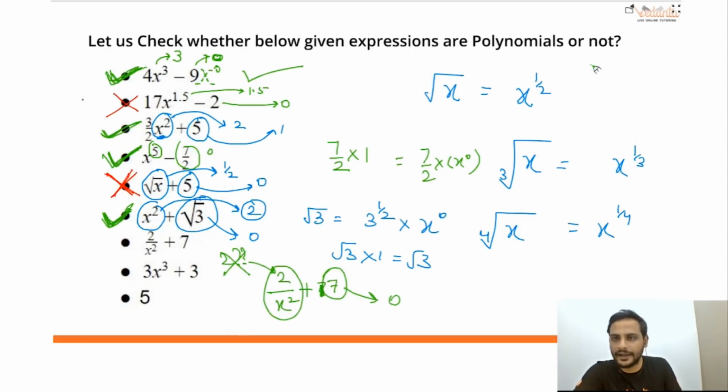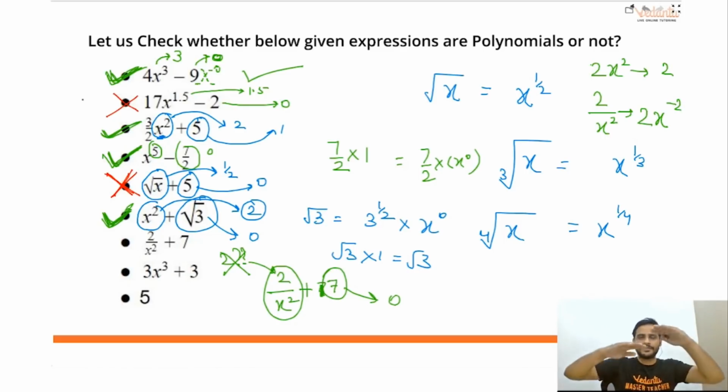See, if I write 2x square, then you will say the power of the variable is 2. But when I write 2 by x square, you cannot say these two terms are the same. These two terms are not the same. 2 by x square, if I change it, will become 2 into x raised to the power minus 2. Yes or no? You remember this thing or not? When you shift something from denominator to numerator, its power becomes negative.